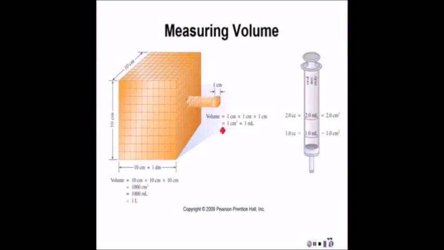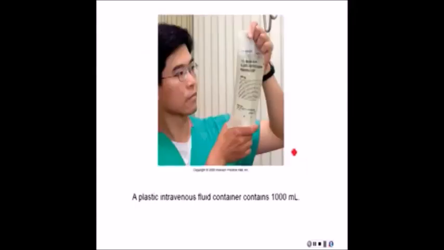So you notice this up here. 1 cubic centimeter equals a milliliter. And here we have like a syringe. So 1 cubic centimeter, 1 milliliter, also can be written as cc. Here the cc is short for cubic centimeter. Here we have a fellow working in a hospital who's measuring, or putting up, it looks like one of these IV bags containing 1,000 mLs. Some of you might be doing that soon.